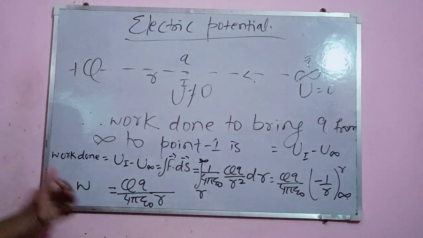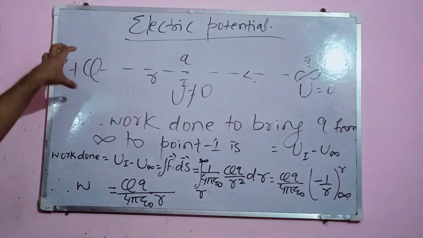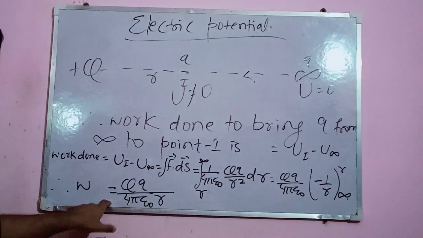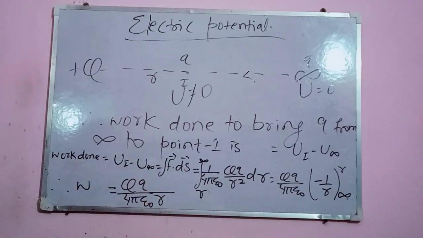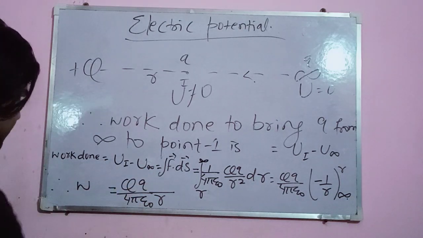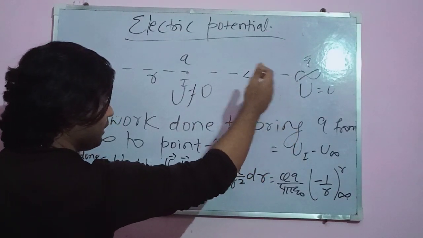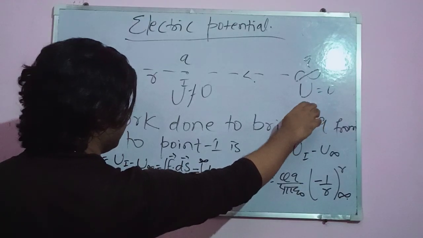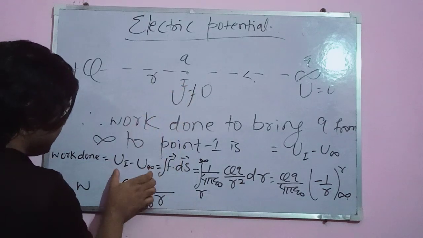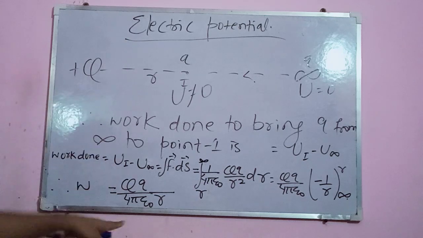So here we now have the work done to bring q from infinity to this point when a positive plus Q is there to disturb the journey of q. Then we have work done equals this. This is a very key point. This work done means a change in potential energy. It tells us that the potential energy is not the same at each and every point now. Initially it's 0 at infinity, and after that it's changing at each and every step, and the change is so vital that we get this value. But initially when there was no plus Q, it is 0.